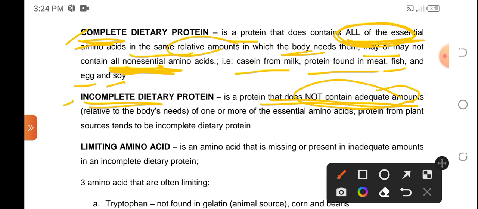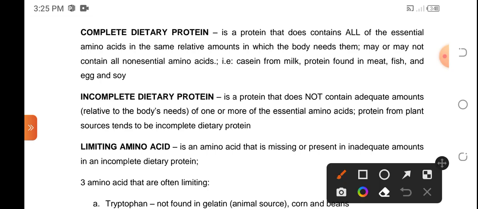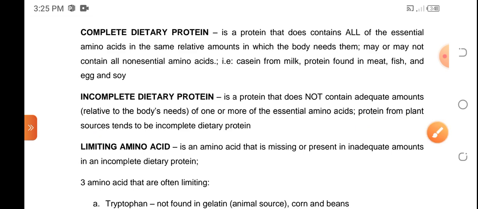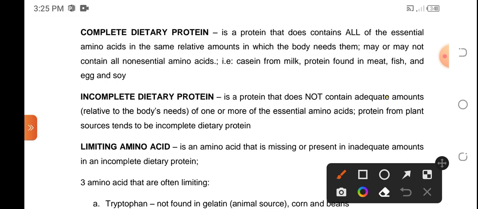Okay, so take note, this complete and incomplete, ang reference lang natin, ang pinag-usapan natin is the essential amino acid. Hindi kasama sa usapan yung amount ng non-essential. So, this is only referring to the amount of essential amino acid. And usually, these incomplete dietary proteins are proteins that are derived from plant sources. Okay? And the amino acid that is not present or that is missing or present but in small amount sa incomplete dietary protein, ang tawag natin doon ay limiting amino acid.